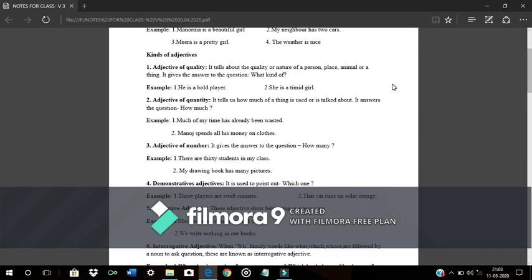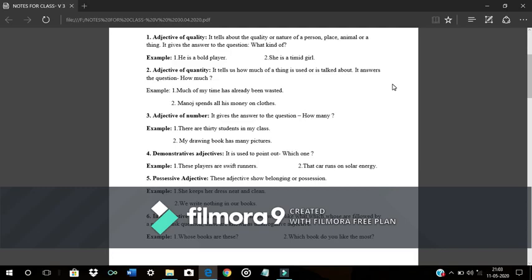Fifth one is possessive adjective. These adjectives show belongings or possession, or we can say these adjectives show ownership. Examples are there. She keeps her dress neat and clean. Can you spot the possessive adjective here? Yes, her. We write nothing in our books. Yes, in the second example we can spot the adjective as our.